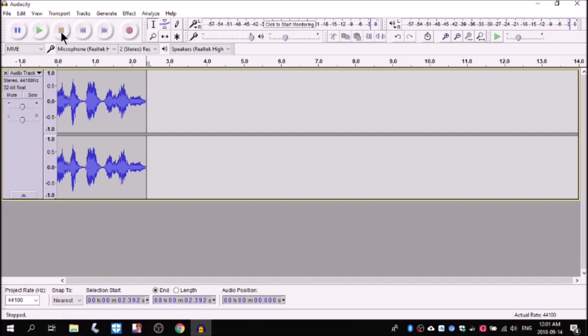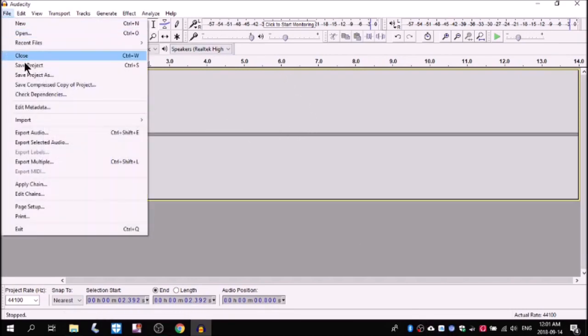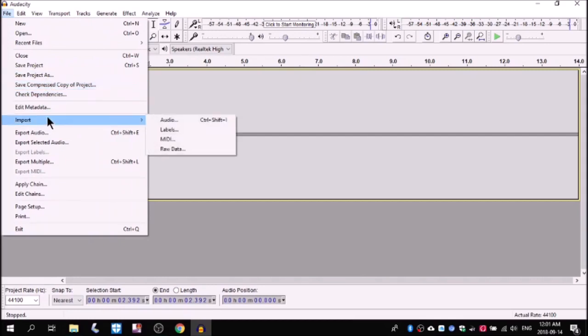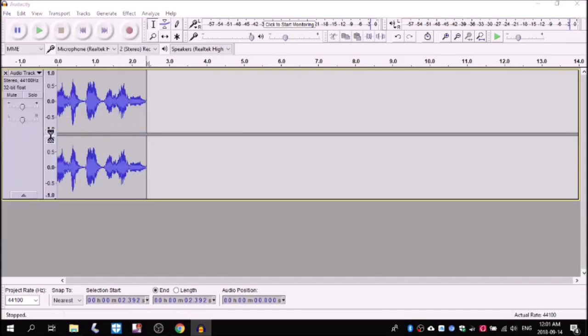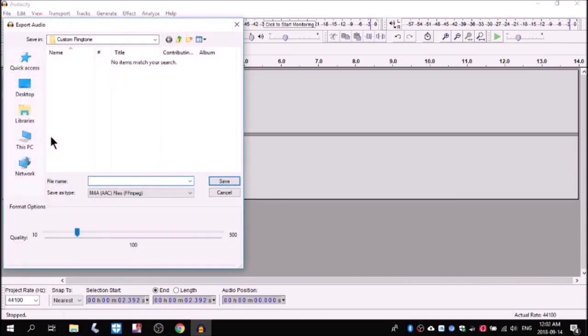That's much better. At this point, you can also do any other editing that you need to. Once you're done editing, you have to export the audio clip. Click the File menu and click Export Audio. Choose a location to save the file and change the file type.